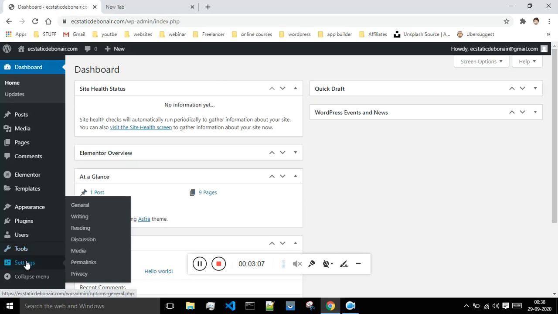And the next is the setting tab. And over here you can change the settings of your website, like how your website should look, what name your website should have, what logo you should give to your website, and how the links of your website should look. All these things will come under the settings tab. I will teach you guys about all these things in the future, but as of now this is all about the desktop or the dashboard of WordPress.